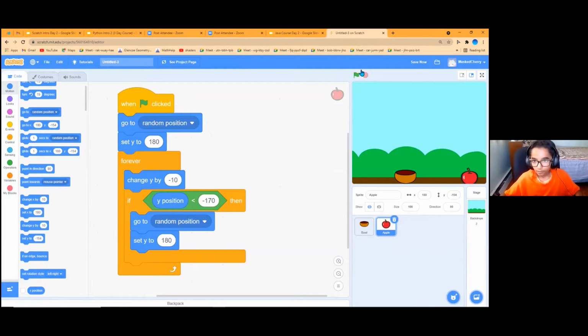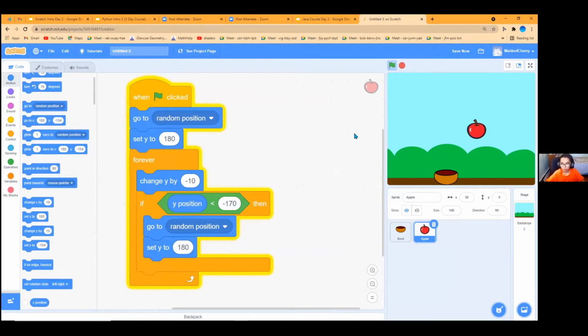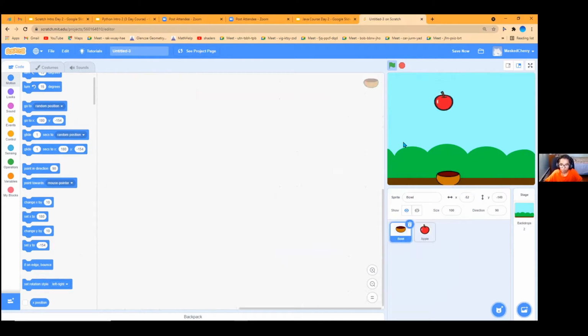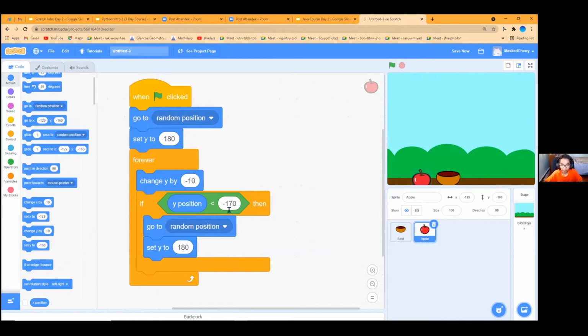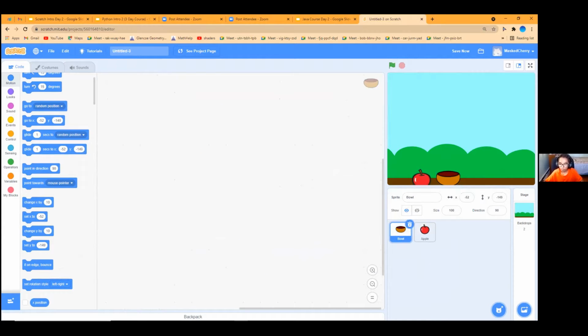All right. So Arnav left us off over here, and the apple is falling randomly from the sky. You're supposed to try to catch it with the bowl. So now we're going to actually code the motion of the bowl. So I'm going to stop this. Right now we were at the apple. So now over here, if you can see sprites, you're going to click on bowl. Now we're going to add movement to the bowl, since right now the bowl's just over there still.